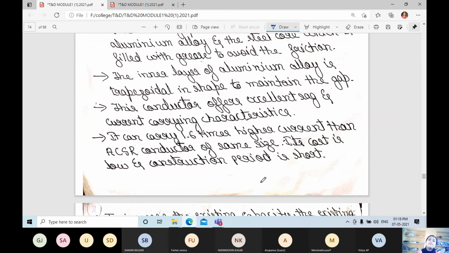It carries 1.6 times higher current than an ACSR conductor of the same size. The conductor size will be the same, but it can carry 1.6 times higher current than aluminum conductor steel reinforced. Its cost is low and the construction period is short.